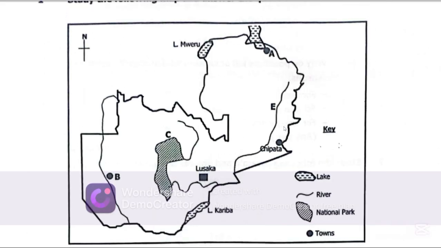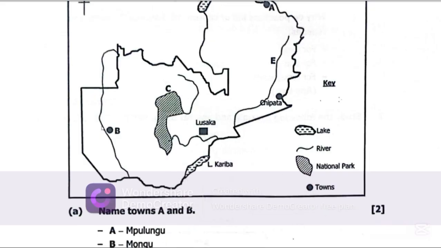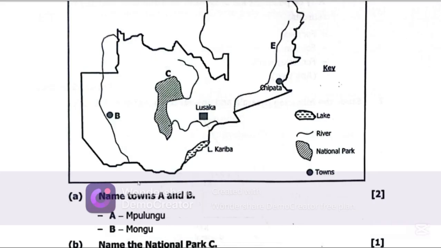Now, let's get to question A. Question A says, name town A and B. Now, town A, we already answered this. This is the border town Mpulungu. Just remember that the town that is closest to Lake Tanganyika is Mpulungu. Then town B is Mongu.